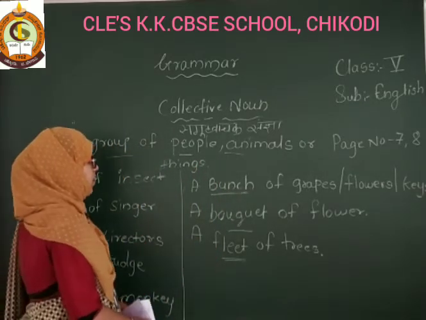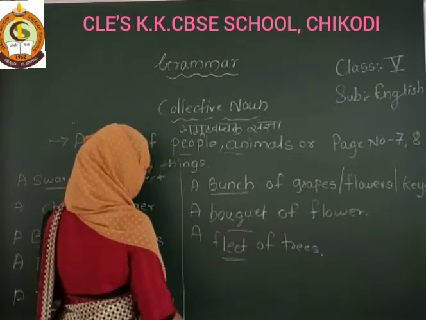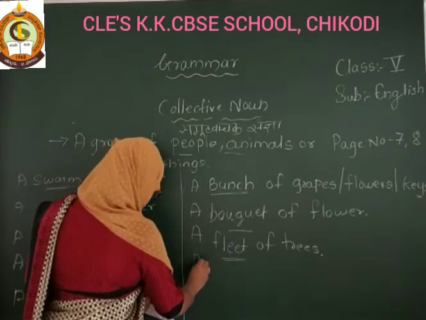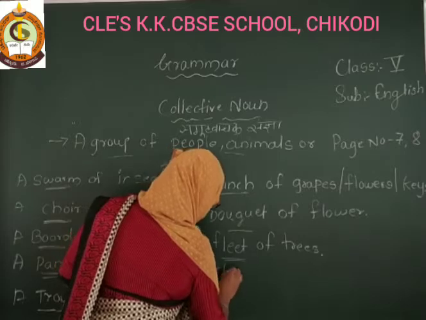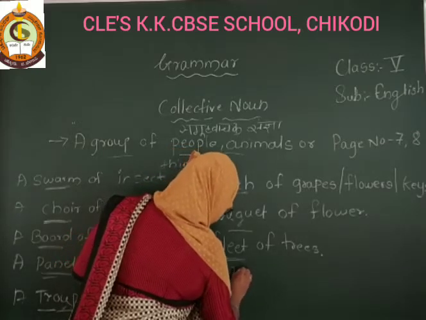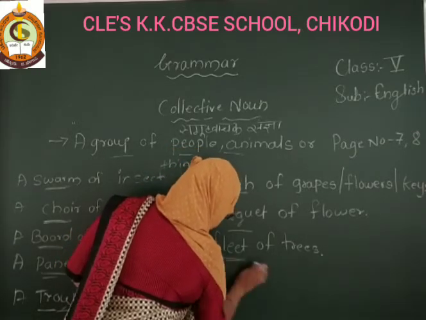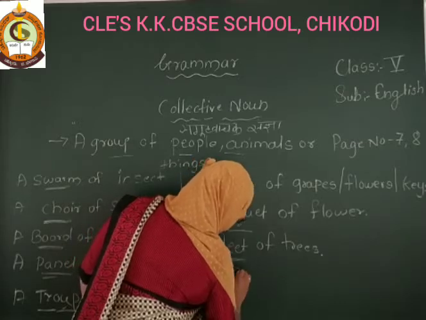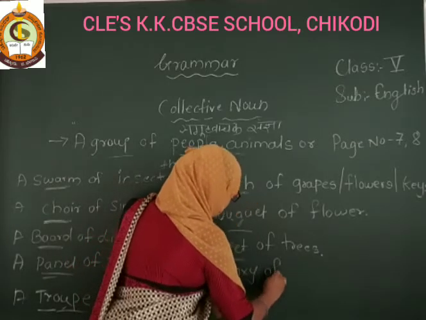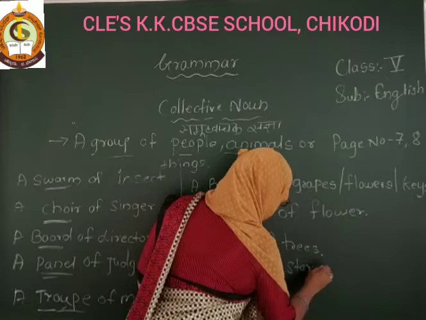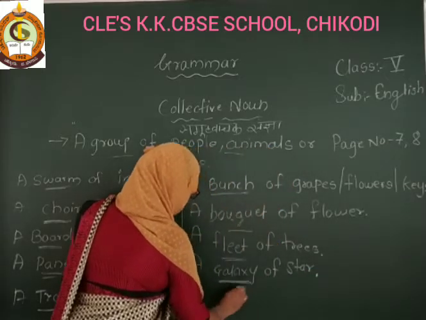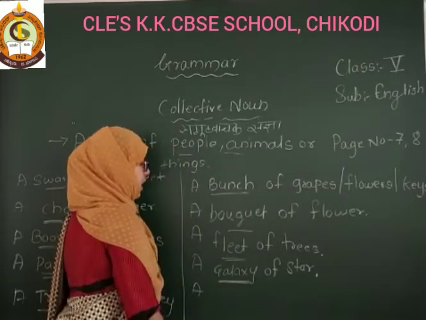A bunch, a bouquet, a fleet, again a galaxy of stars. Yes, we are using this word, galaxy. A galaxy of stars.